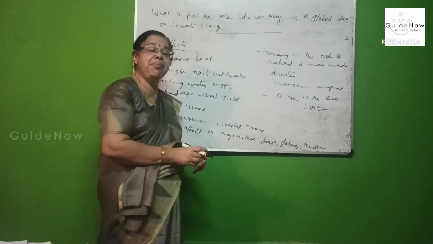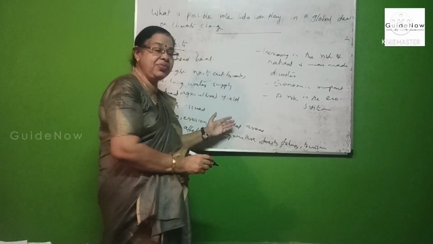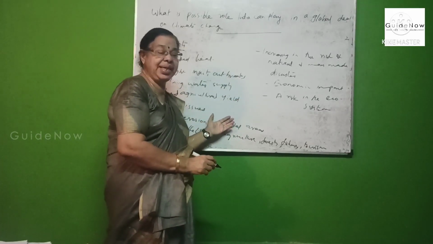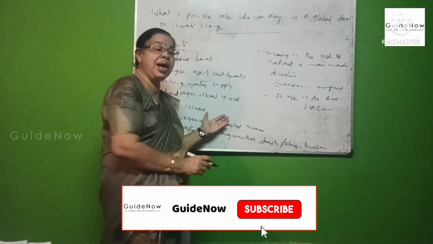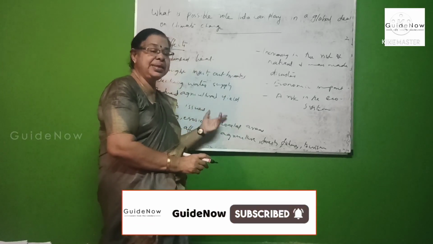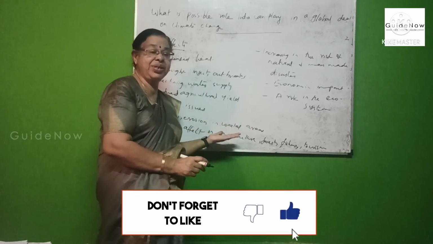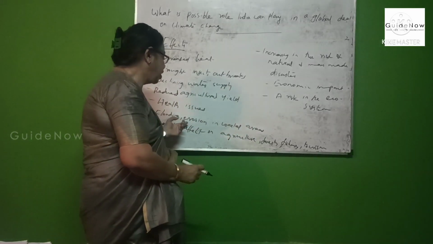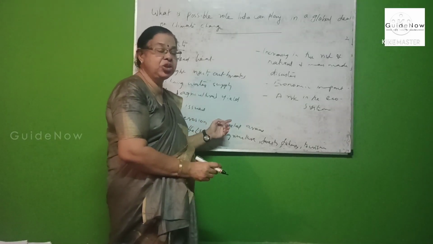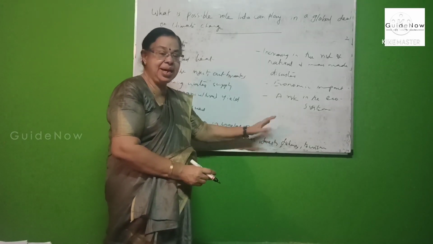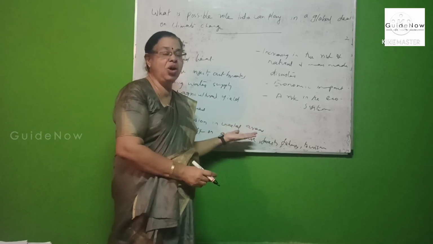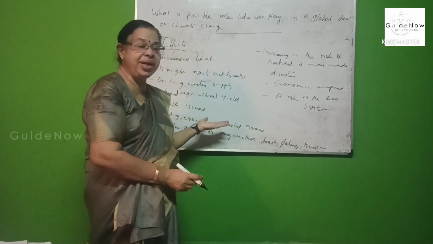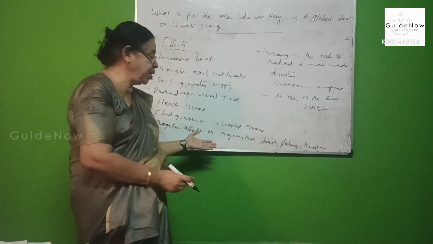Then there are health issues. If agriculture is adversely affected, people lose their income, and health problems also emerge. Next, flooding and erosion, soil erosion in the coastal area. The melting of ice creates a flooding problem, and at the same time soil erosion.